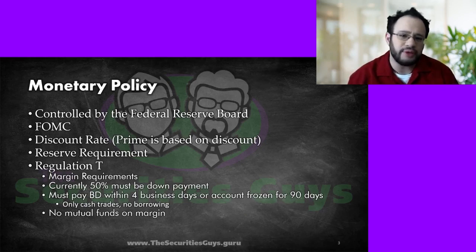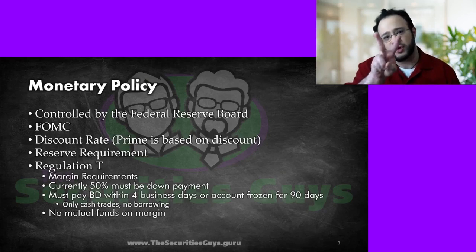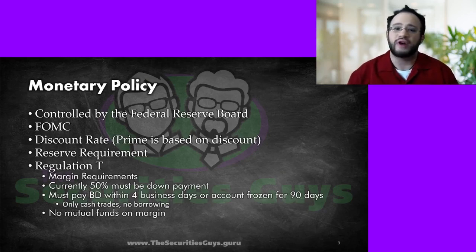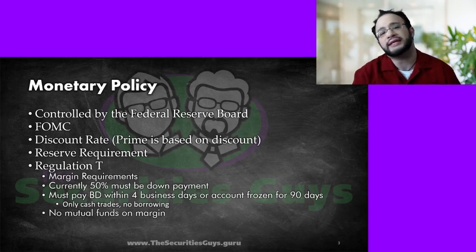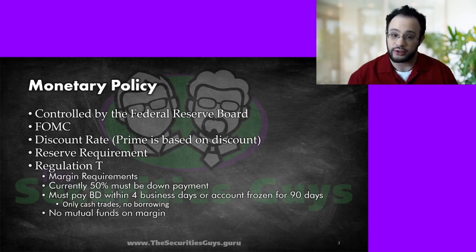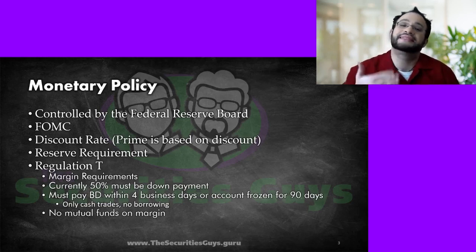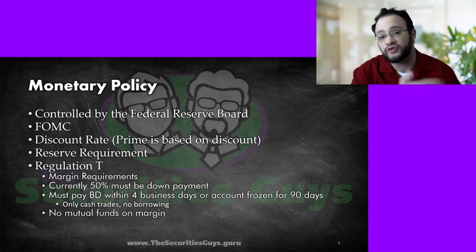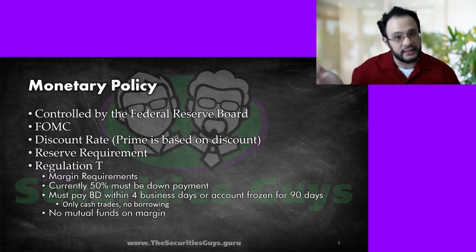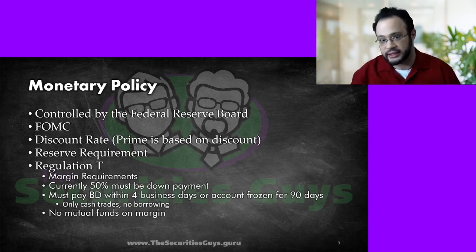Now, this T+4, this 4 business days after the trade date, is actually broken down into 2 parts. Regular way settlement follows T+2. You have 2 days after the trade for it to settle. With Reg T, you have an additional 2 days after that, settlement +2. So you have T plus 2 days plus an additional 2 days, hence we get to the T+4.